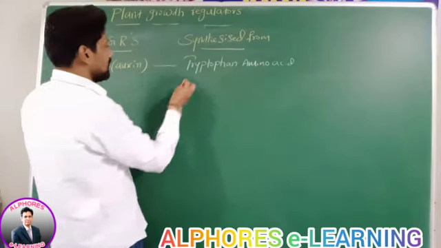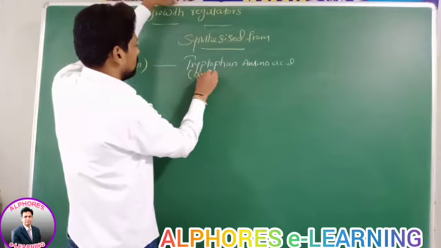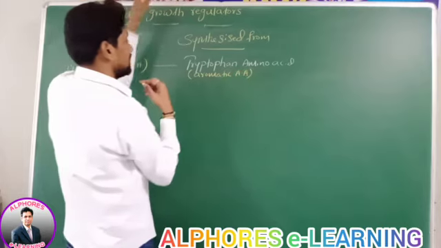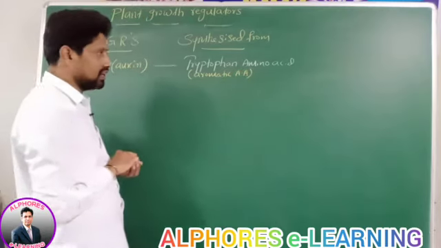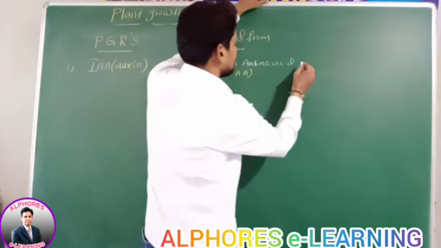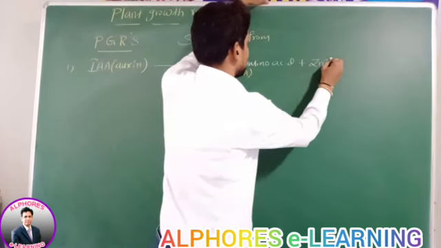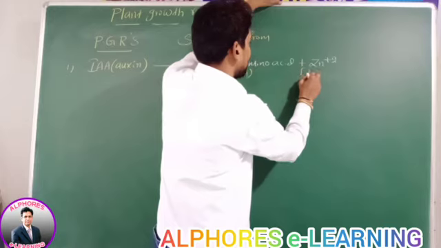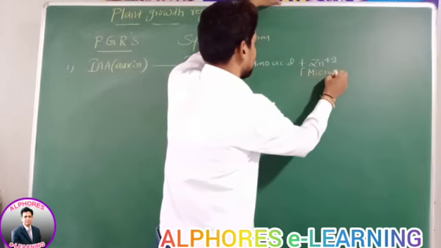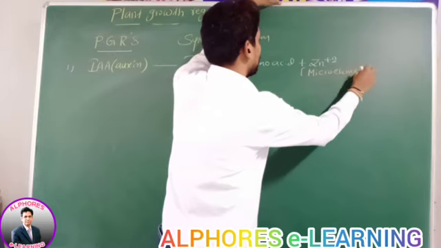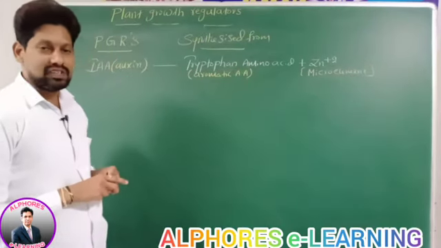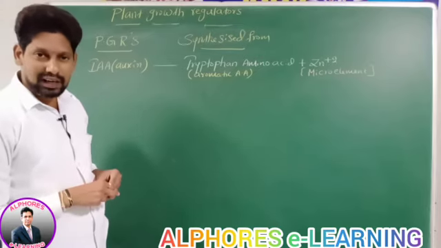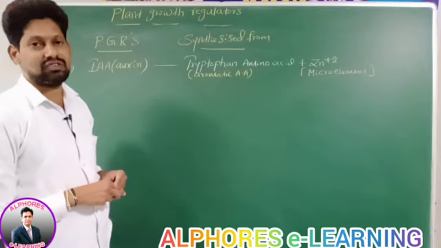Tryptophan is an aromatic amino acid. This IAA synthesis also requires zinc, Zn+2. Zinc is a micro element. Micro elements are also called micronutrients or trace elements, one and the same.